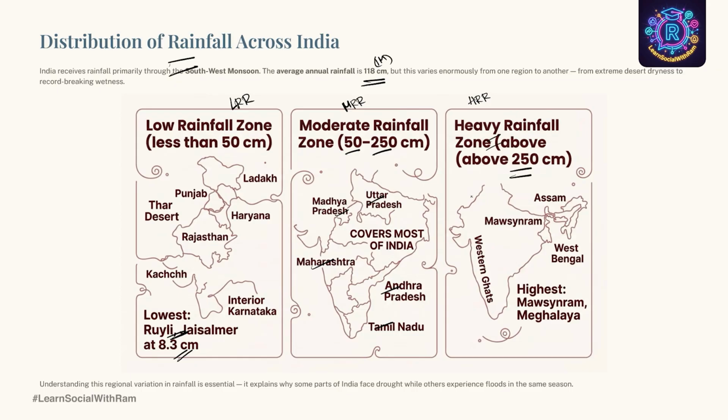For example, Western Ghats, Mawsynram in Meghalaya, Assam, West Bengal, and the place to receive the highest amount of rainfall is Mawsynram of Meghalaya. So highest and the lowest, these two are important for your 1-mark question. They can ask which is the place which receives the highest amount of rainfall. Your answer is Mawsynram of Meghalaya. Which is the place which receives the least amount of rainfall? That is Ruili of Jaisalmer district.